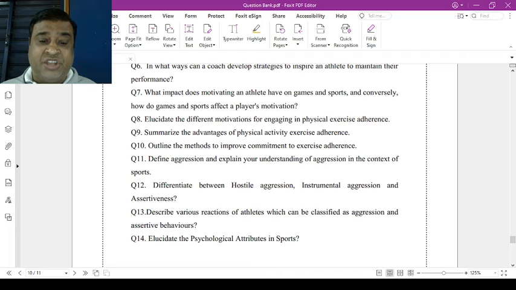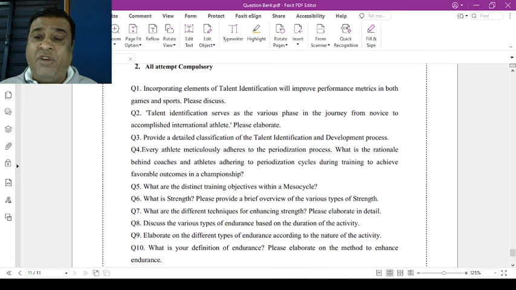Now chapter number 10, training in sports. Question number 1. Incorporating elements of talent identification which improve performance metrics in both games and sports, please discuss. Question number 2. Talent identification serves as various phases in the journey for novices to become international athletes. Please elaborate. Question number 3. Provide a detailed classification of talent identification and development process.